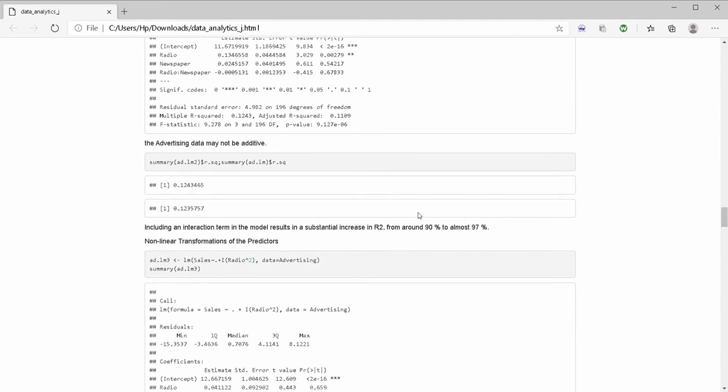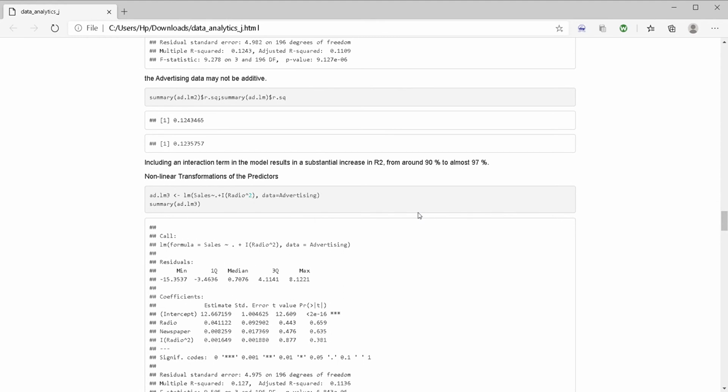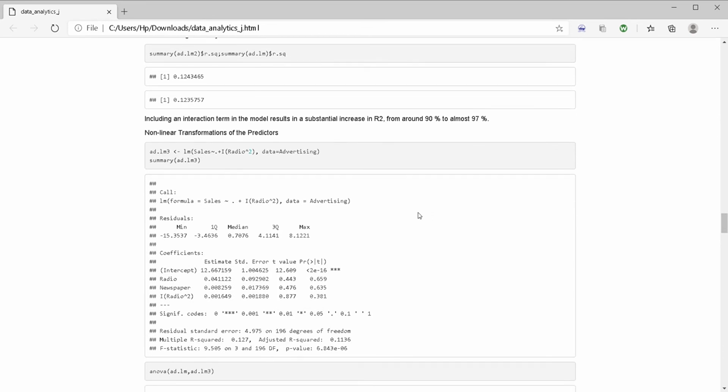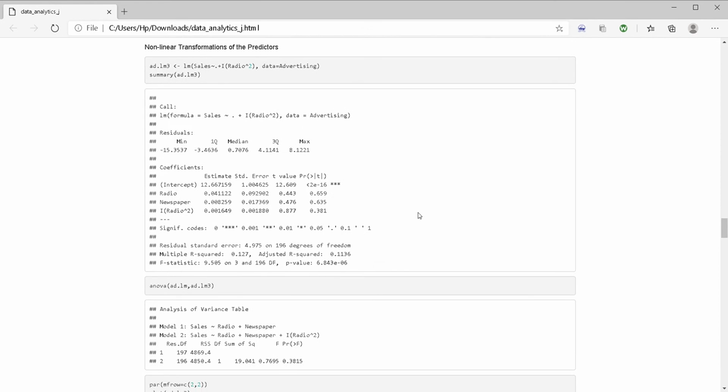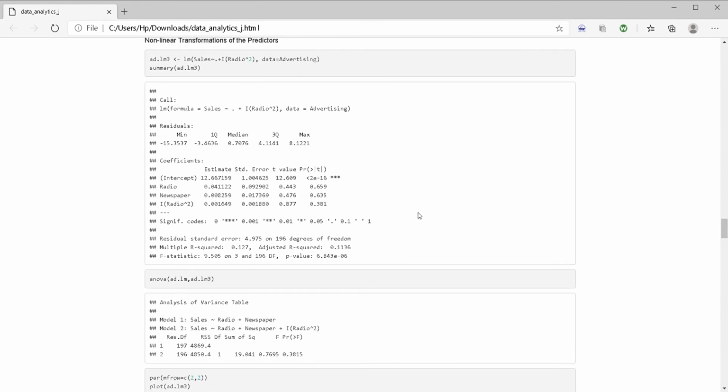We do the summary in which we see the RSQ value, which is 0.1235, which means it's not additive, including the interaction terms in the model resulting in a subsequent increase in R square from 90% to almost 97%. So now we take a non-linearity of the transformation while using radio as the square value. So here we go with our third linear prediction model, which is LM3, where we use the radio square, and here we can see the summary. We can see the p value is very less.